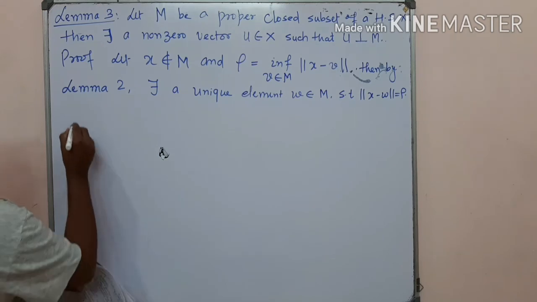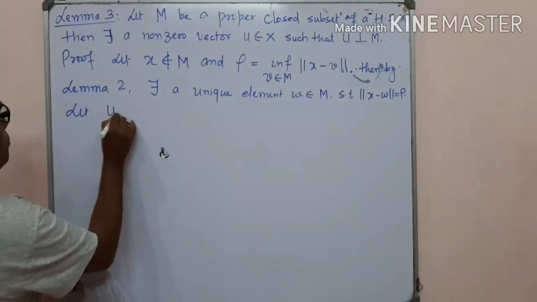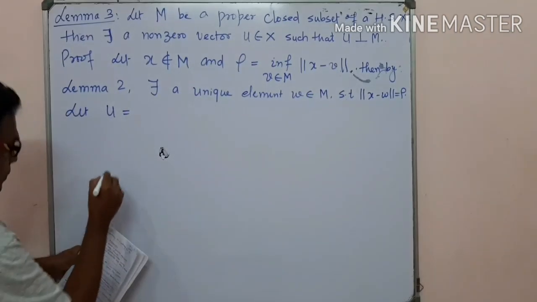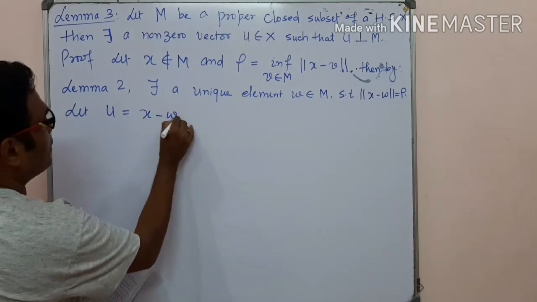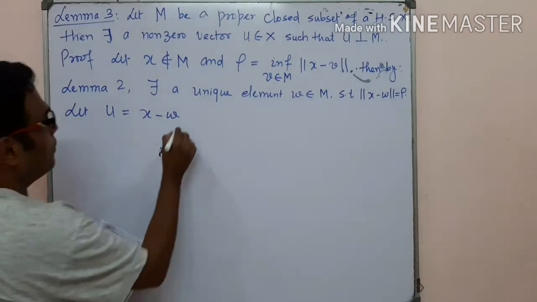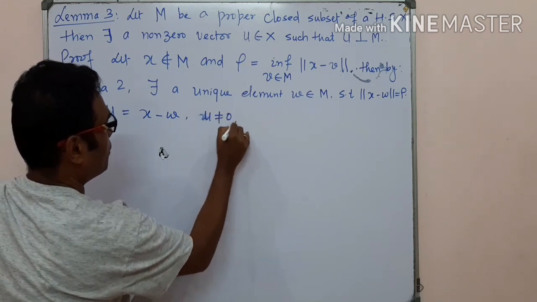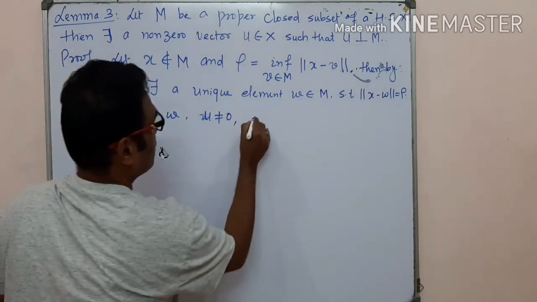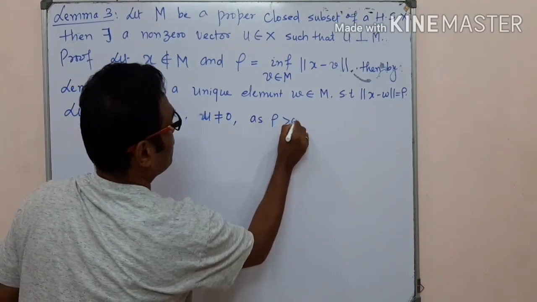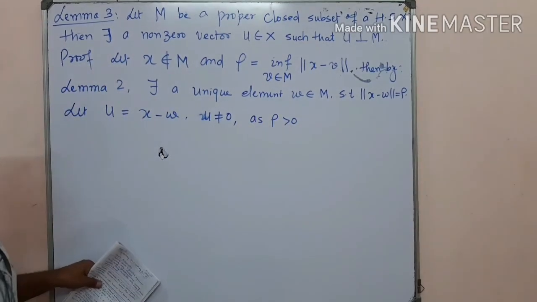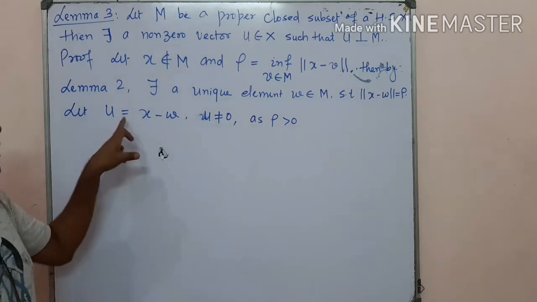Now let u be equal to x minus w, where u is not equal to 0 as rho is greater than 0, because the norm of x minus w is equal to rho and u is not equal to 0.